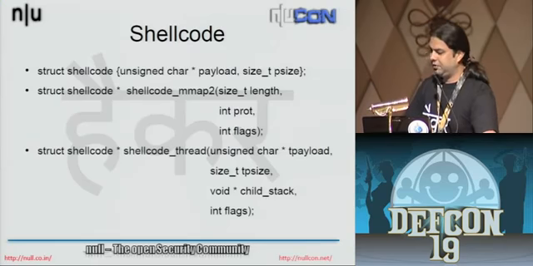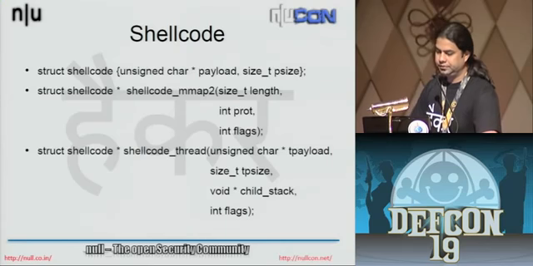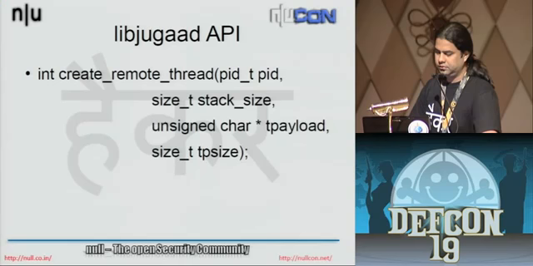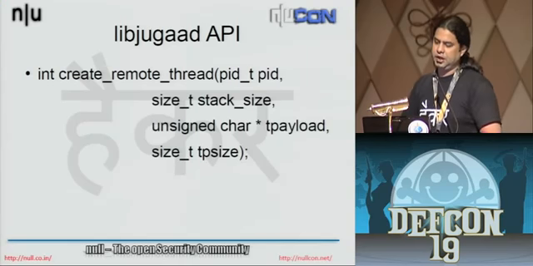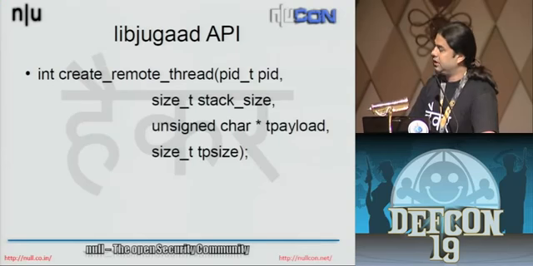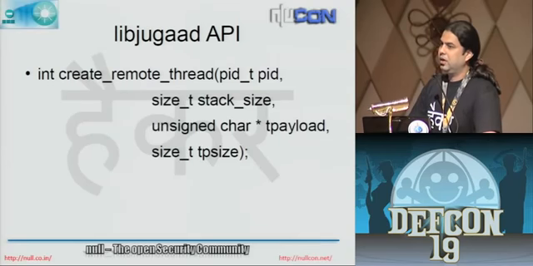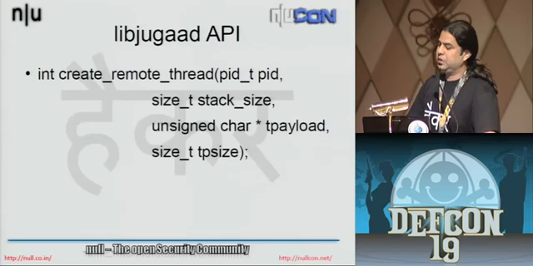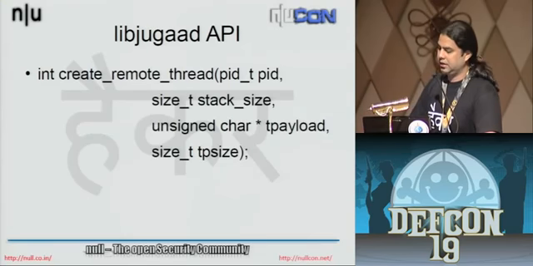If you look at the functions, the requirement is the same. You specify the length, you specify the memory protections and the flags for mmap2. It will generate the shellcode on the fly for you. Okay, so finally the API is as simple as this. All you need to do is specify the PID of the remote process. You need to specify the stack, the size of the stack, and the payload that you want to inject inside that process.